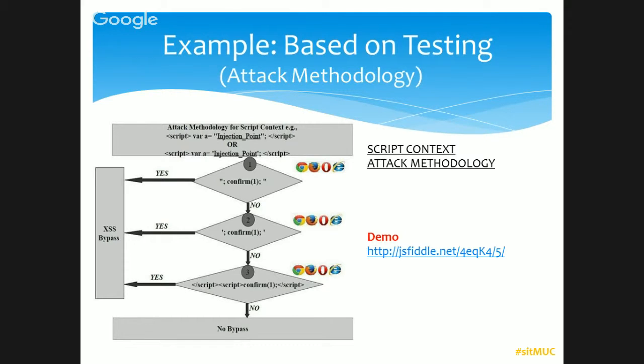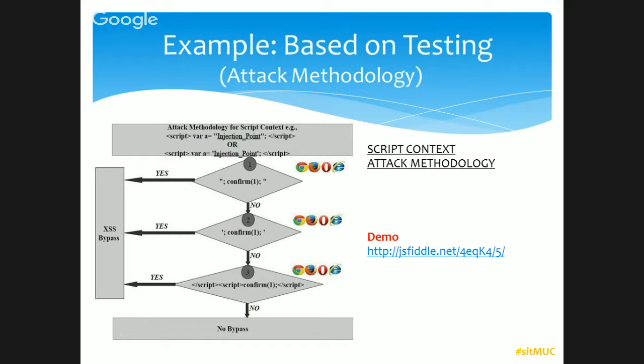We can perform this normal script; I'm explaining one of those, confirm one, with double quote or single quote. We can use any script here. Just for example we use confirm, or we can use prompt or alert for testing purposes, but actually the attacker uses really hard scripts, not this.